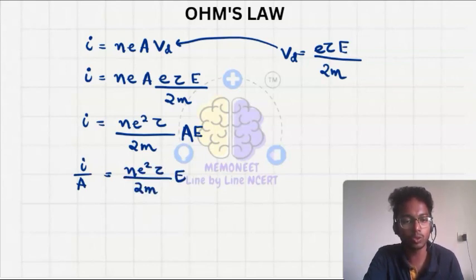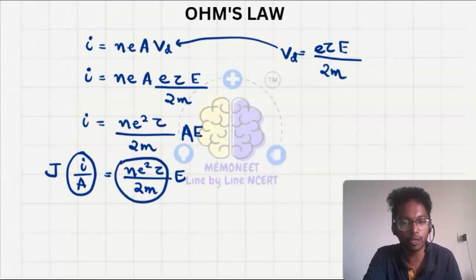OK, so let's do that. That is I upon A, we know that it is current density J. OK, and this value, these all are constants. So this is the sigma.